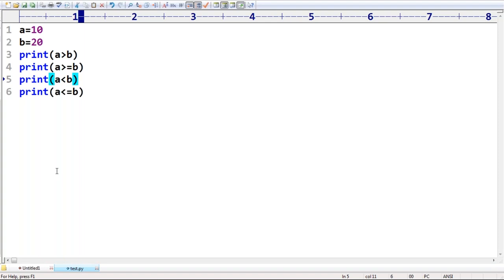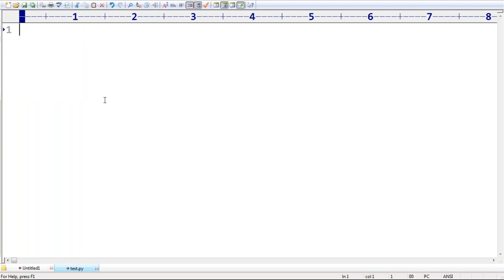Can I apply them to string objects or not? Can you please confirm? Is it possible? Yes, we can apply them to string objects. No problem at all. What is the behavior if we apply them to string objects? Very simple. It is always going to check alphabetical order. Remember that. We can apply them to string objects also, no problem at all. It is always going to check alphabetical order.